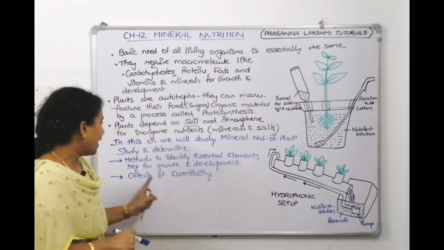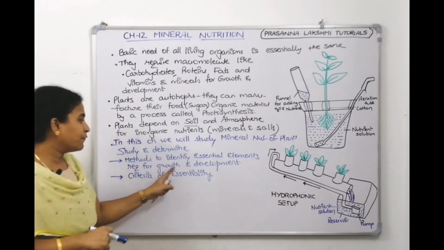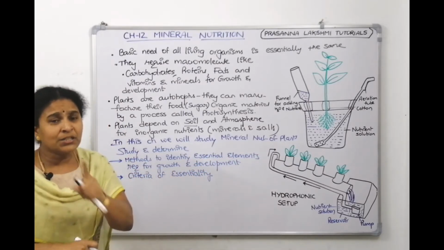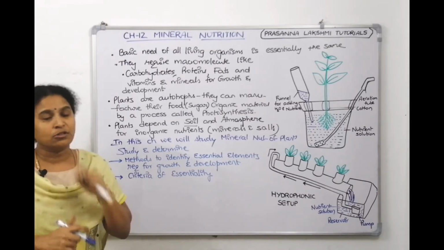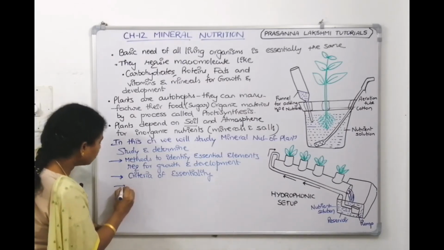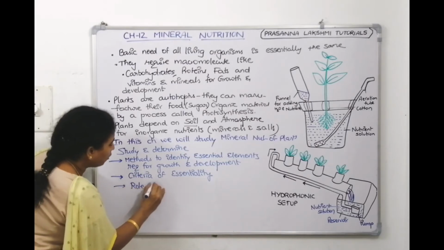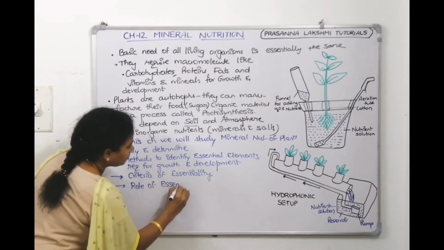So, we need to tell which are essential elements which are required for growth and development. On what points you told that these are essential elements? What is the criteria you have chosen? That also we need to tell. And we need to tell the role of essential elements.